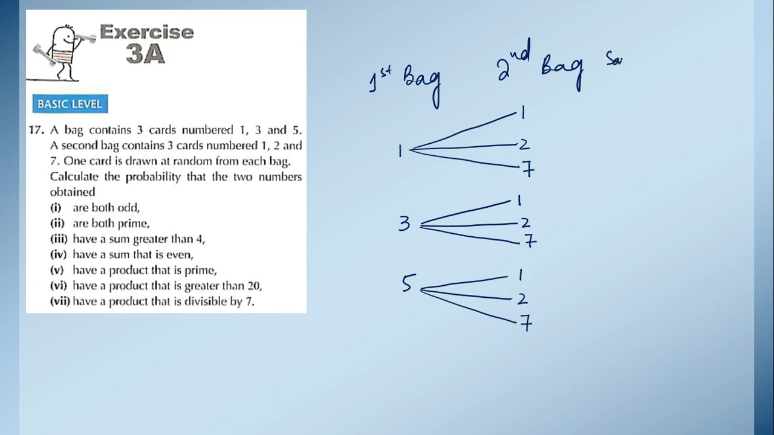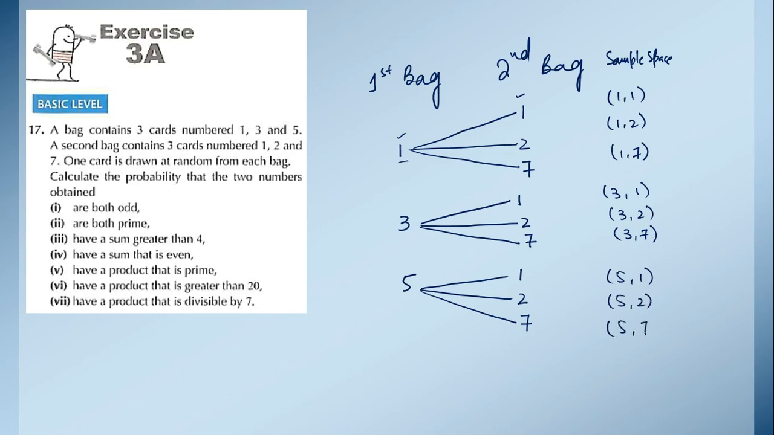How will we write the sample space? Here we write 1, 1. Then 1, 2. Then 1, 7. Now 3, 1, 3, 2, and then 3, 7. Now 5, 1, 5, 2 and 5, 7. So these are all the possible outcomes we have. If we count them, it's 1, 2, 3, 4, 5, 6, 7, 8, 9. So in total we have 9 outcomes.